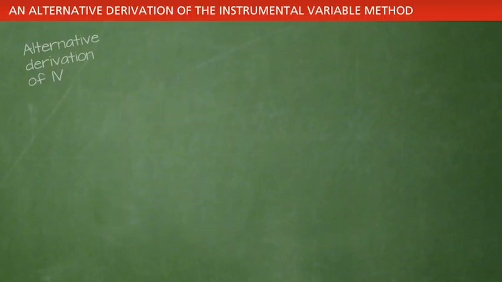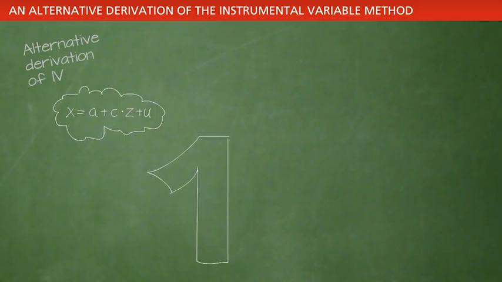We can derive the instrumental variable estimator in an alternative way that may be a little more intuitive. In the first stage, we regress X, years of education, on the instrument, here quarter of birth. For simplicity, think of Z as a binary dummy variable, taking the value 1 if the respondent is born in the first quarter and 0 otherwise. From this, we can obtain the predicted value of X given Z.